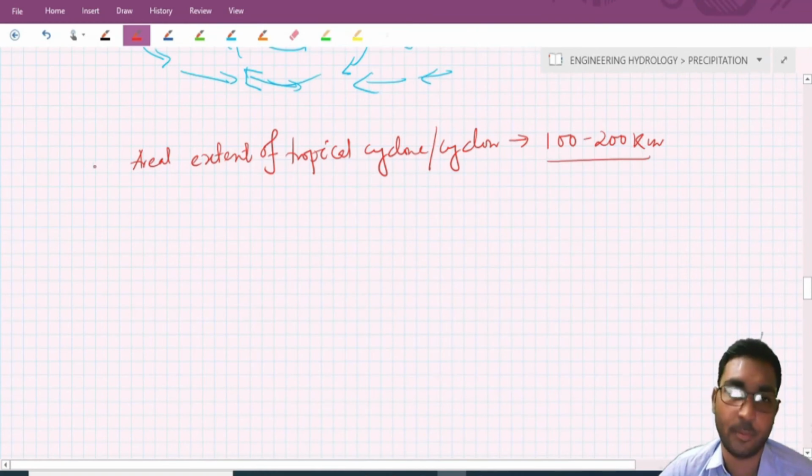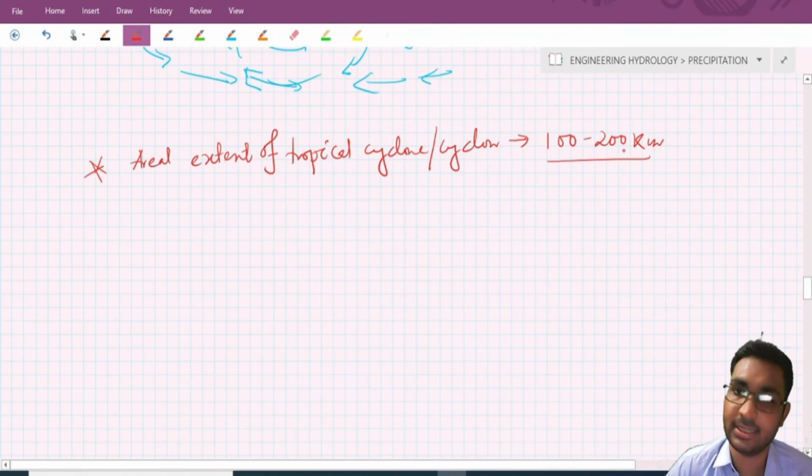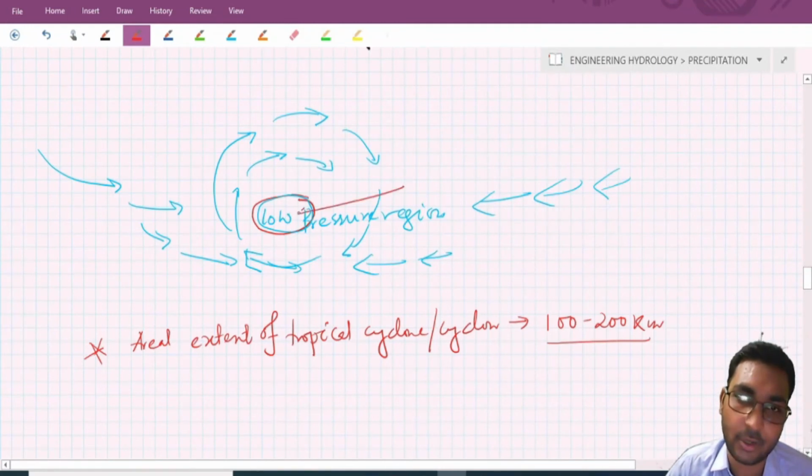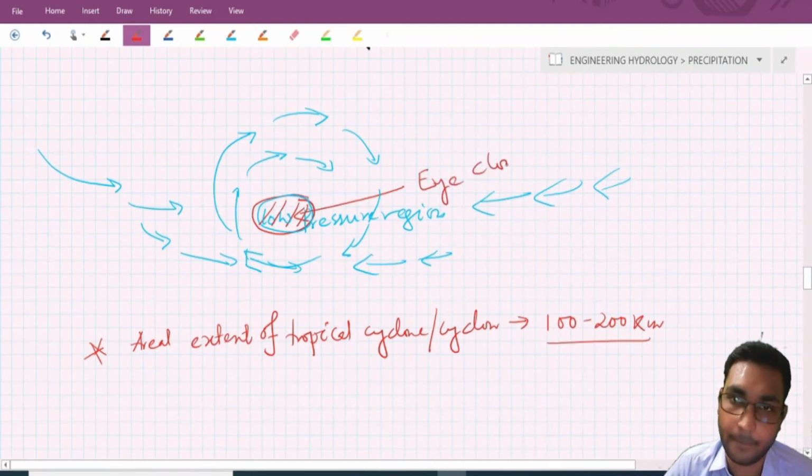This is an important point. The areal extent of a tropical cyclone is 100 to 200 kilometers. Generally the center of this cyclone, suppose this is the center, is known as the eye of the cyclone.